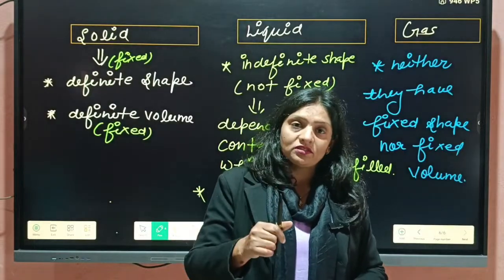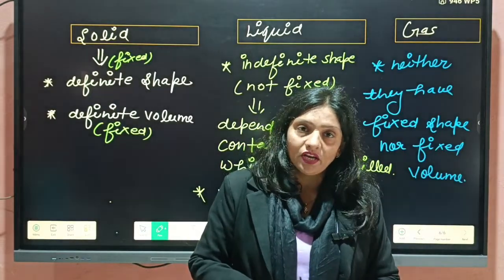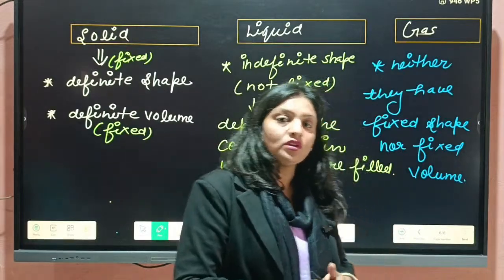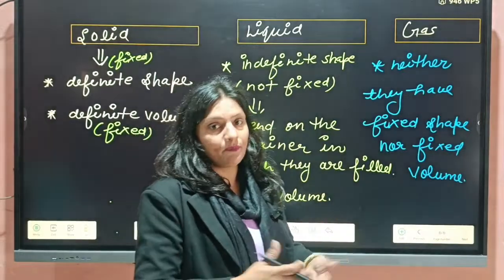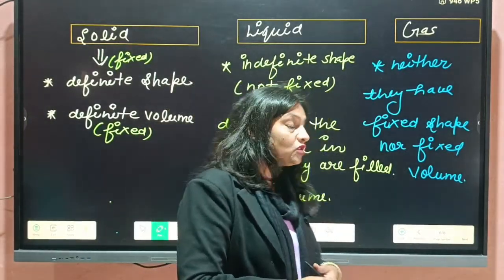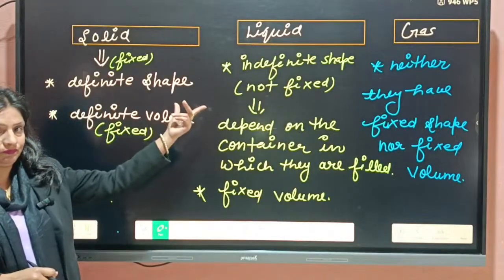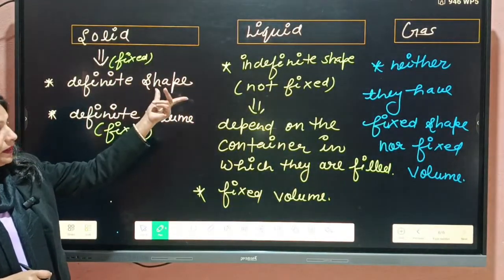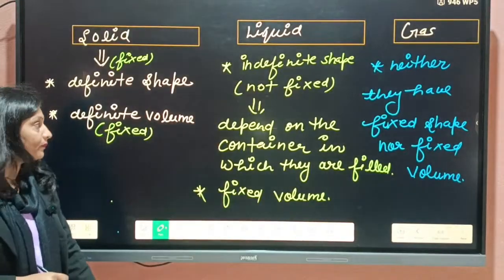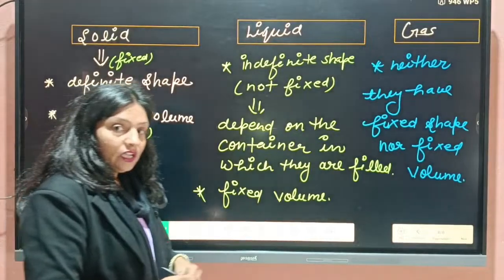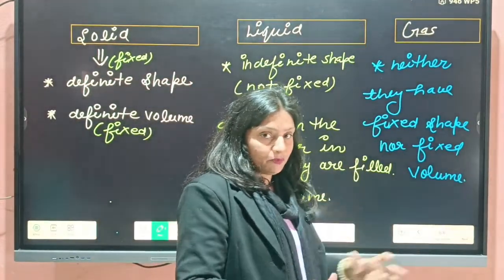It is a definite shape. There is no change in the shape of a solid until we apply force on it. So students, solids have definite shape. It does not depend on where they are put.